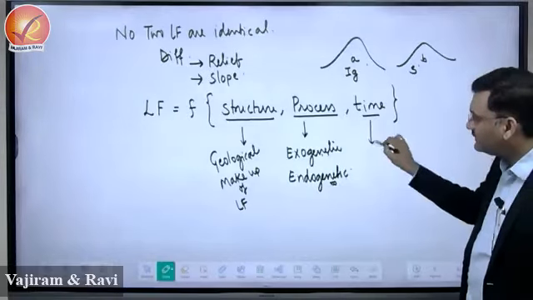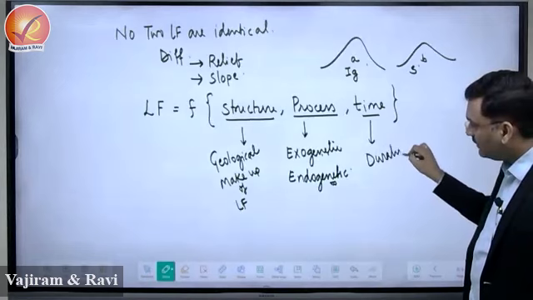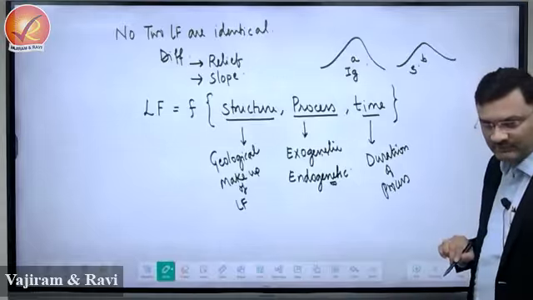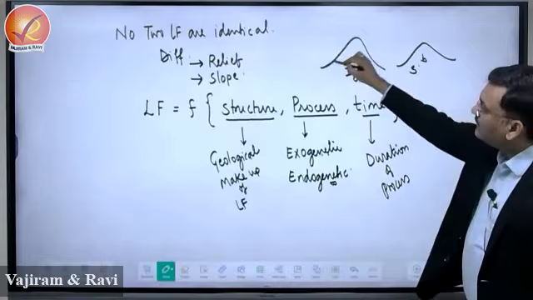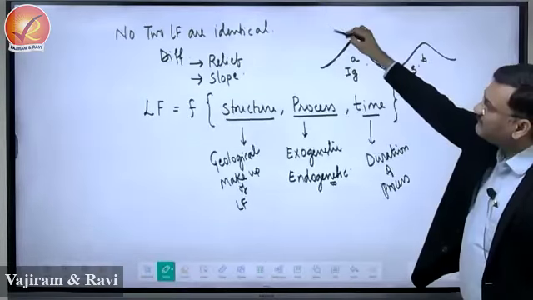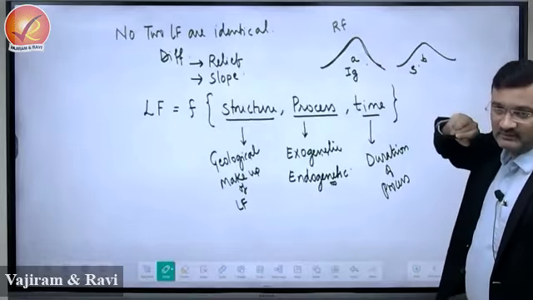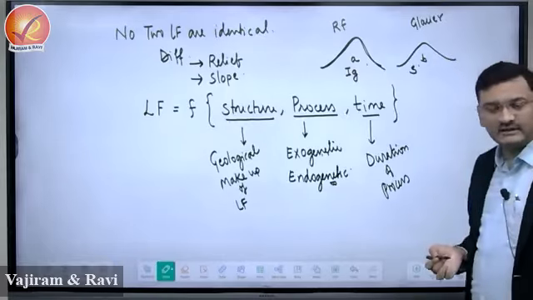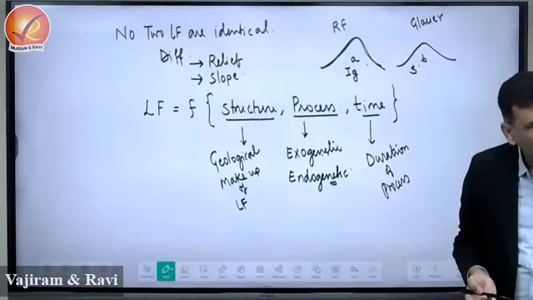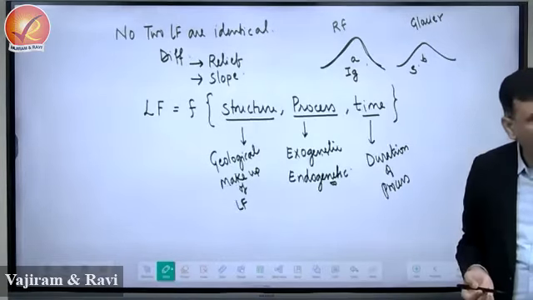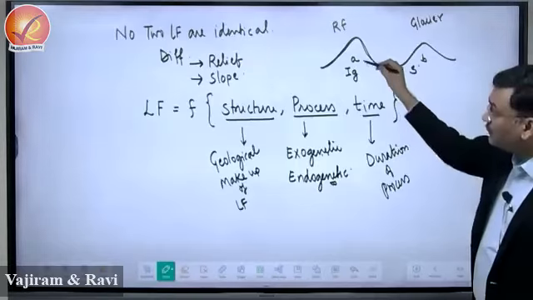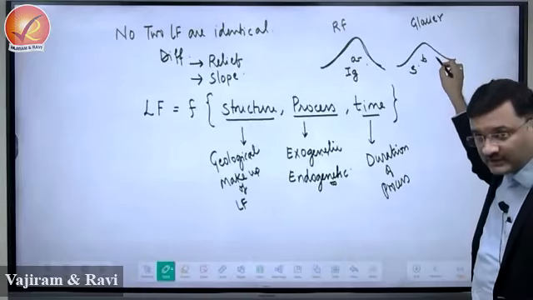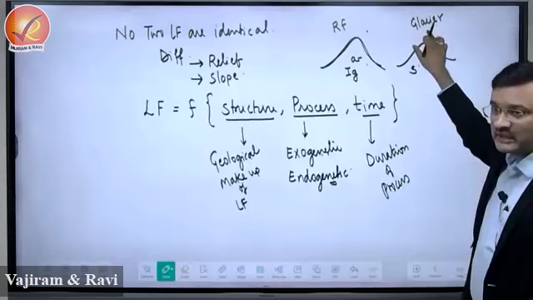And the third is the duration of the process, right? Duration of the process means what? Now, A is experiencing, let us say, rainfall, right? And B is experiencing glacier. What does this mean? The two landforms have experienced two different processes. Okay? The evolution of A and the evolution of B will be different, right? Why is it different? Because the processes are different.